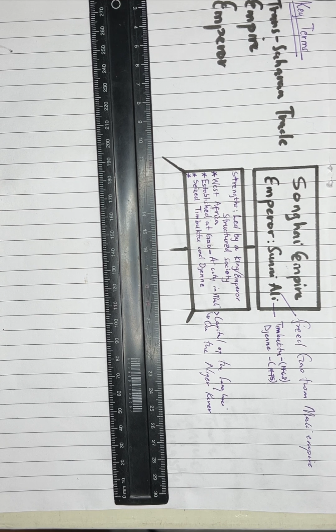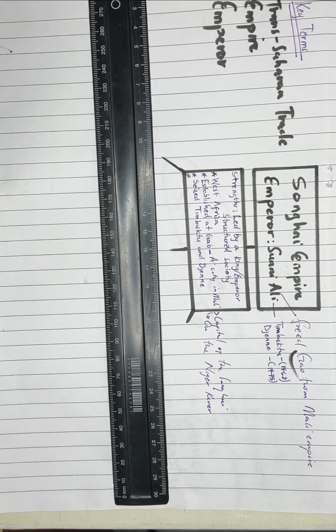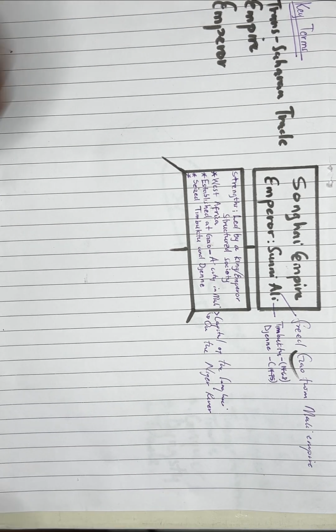Now, when it comes to this empire, it is not only going to grow because of the city of Gao, but having mentioned yet again that an empire grows through conquest, we are therefore to look at what significant conquests were embarked on by this leader of the Songhai Empire so as to make it an empire that is enough for us to mainly talk of and all about today. So we are therefore to look at the leadership of Sunni Ali.